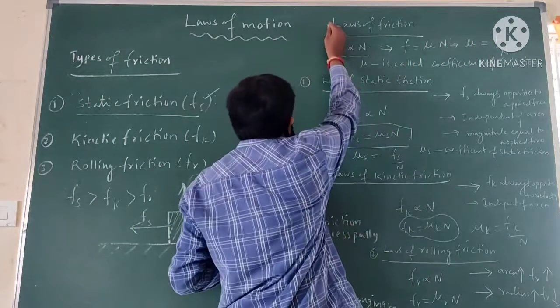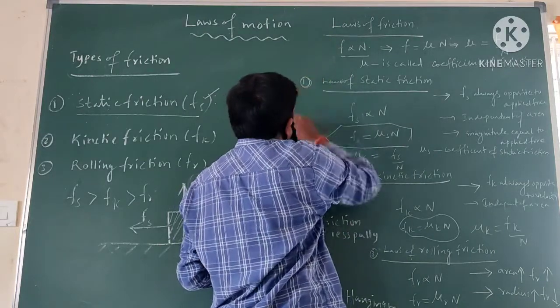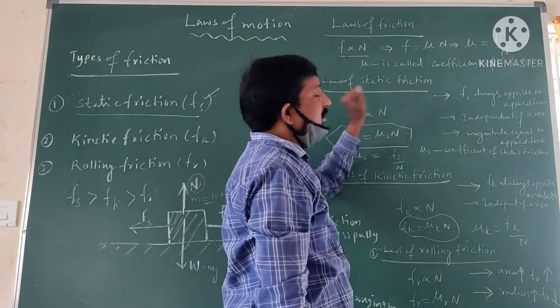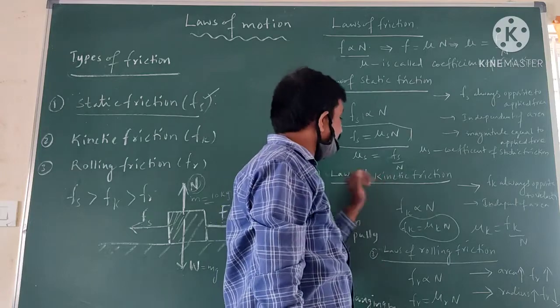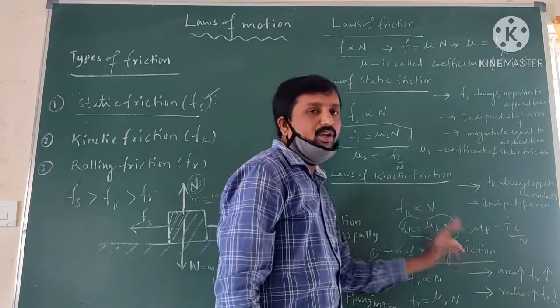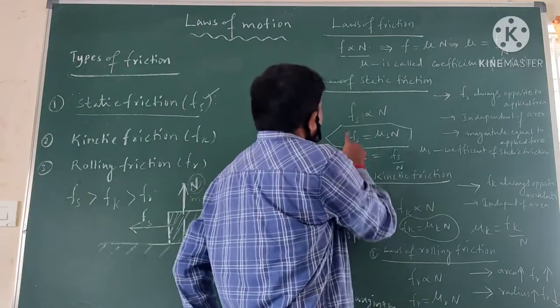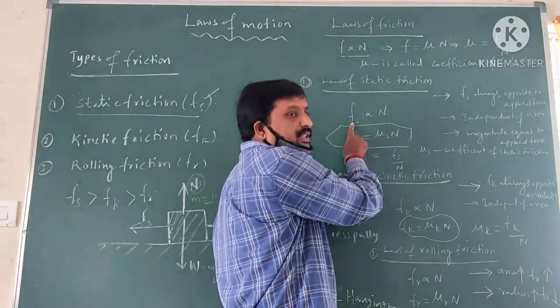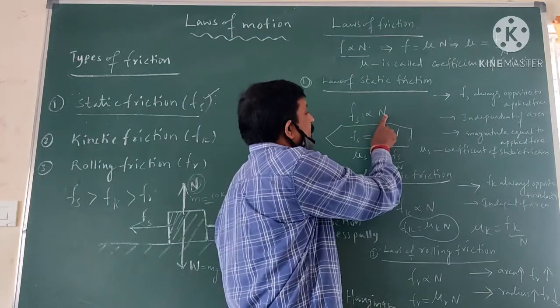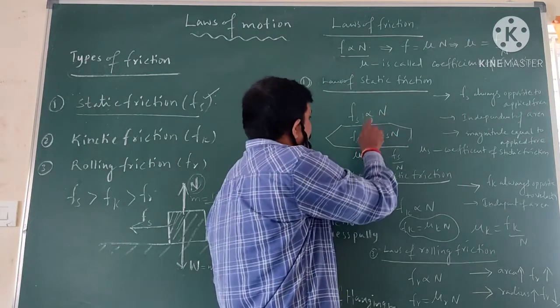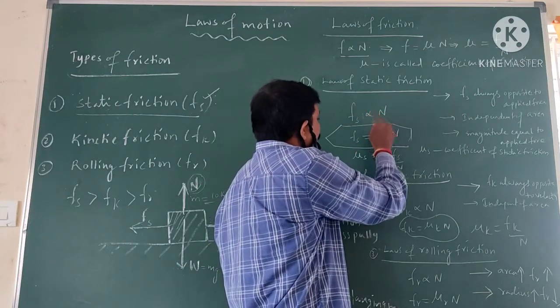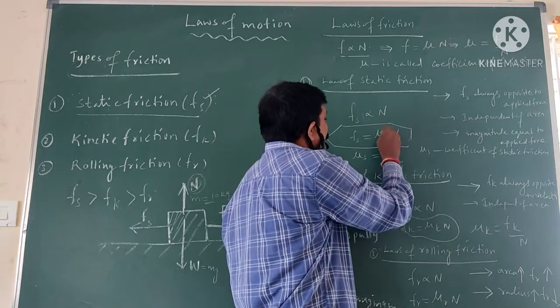The laws of friction are also of three types: laws of static friction, laws of kinetic friction, and laws of rolling friction. So first, laws of static friction. The static friction force is directly proportional to the normal force. So when we remove proportionality, we introduce one coefficient, mu s.